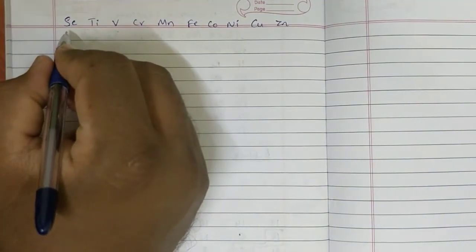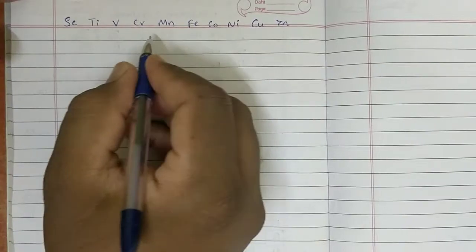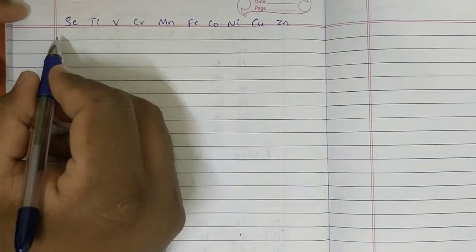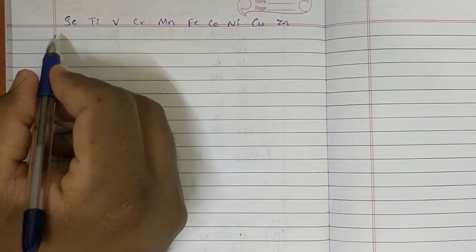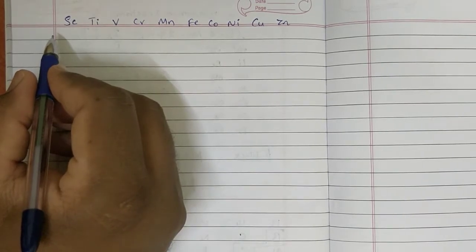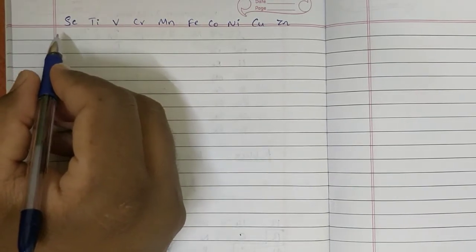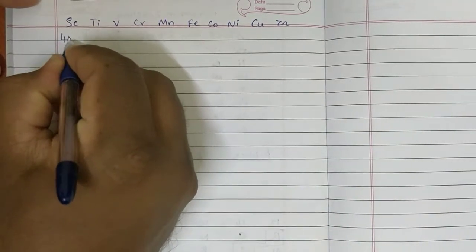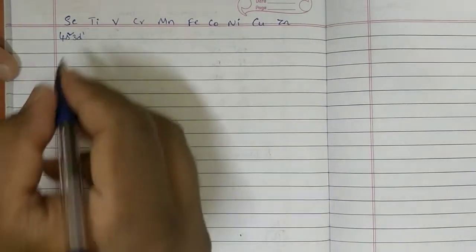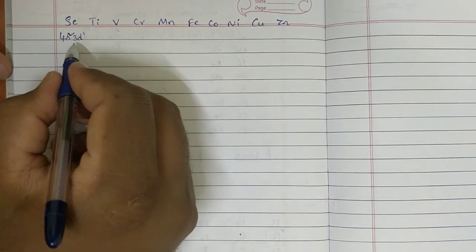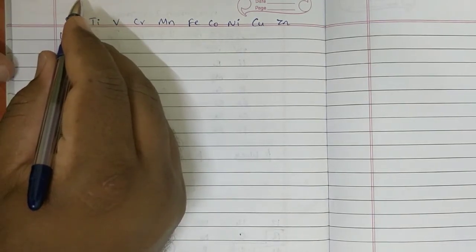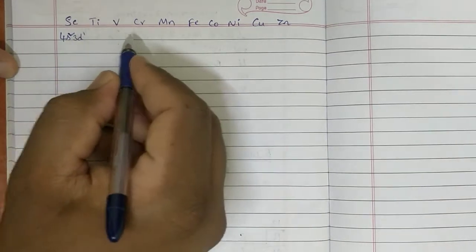Coming to the outermost electronic configuration of this. Till now we did not see this configuration. Scandium configuration is 1s2 2s2 2p6 3s2 3p6 4s2 3d1. Observe, the last electron, that means the differentiating electron, is present in the d subshell. That's why this belongs to the d block: d1, d2, d3 up to d10.